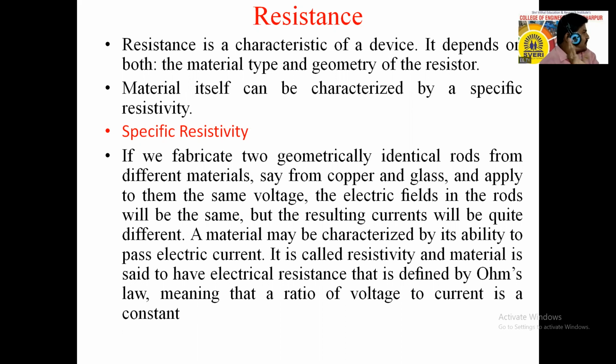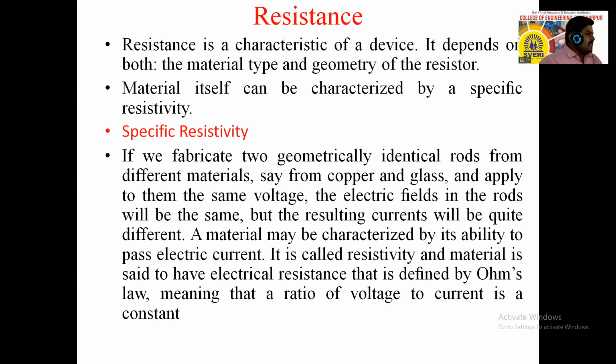Ohm's law. This is not Ohm's law, V equals IR. I is directly proportional to V, and then we take one constant, I is equal to V divided by R, and that R is nothing but the resistance of that material, and it is inversely proportional to current, right? So Ohm's law means that the ratio of voltage to current is constant.